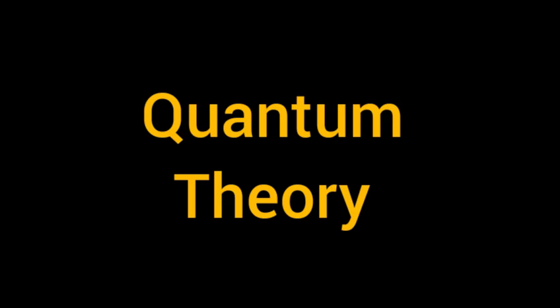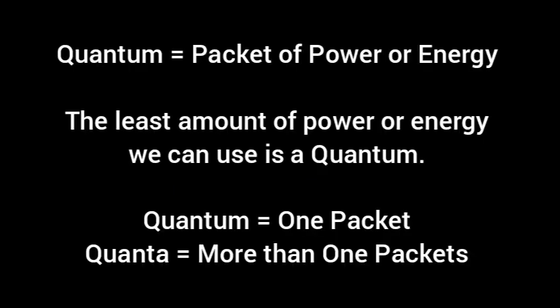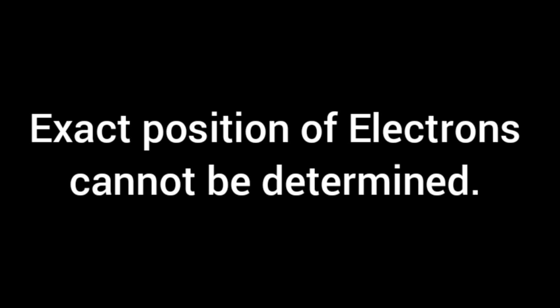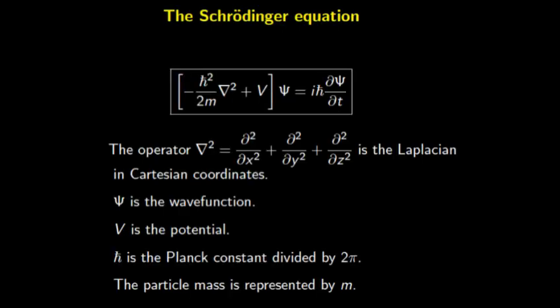To know what quantum physics says, we have to study some scientific history. Quantum actually means packet of power. The least amount of power or energy we can use is a quantum. When we transfer power or energy to a target from a source, like in the photoelectric effect or photosynthesis, we actually transfer packets of energy. Now we will talk about the electron again. In my first video of this series, I said that the exact position of electrons cannot be determined. That's when the Schrödinger equation came to participate in this ridiculous play.